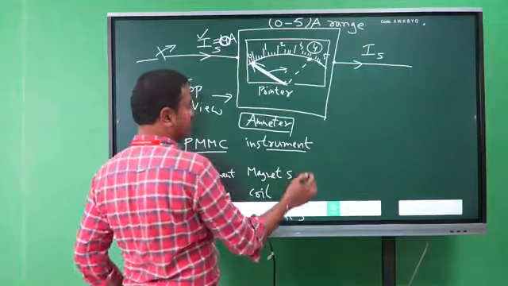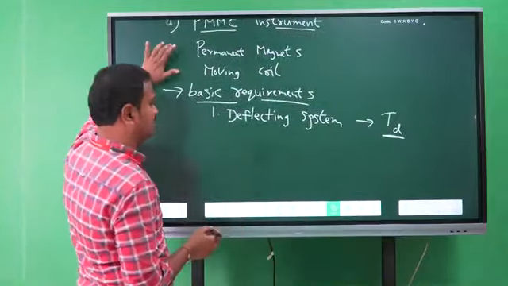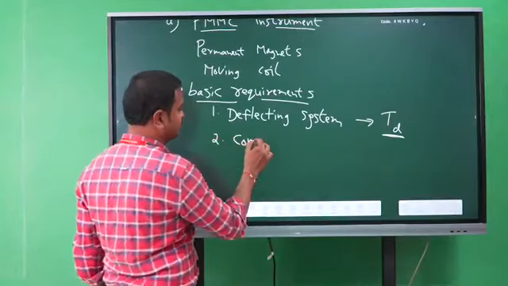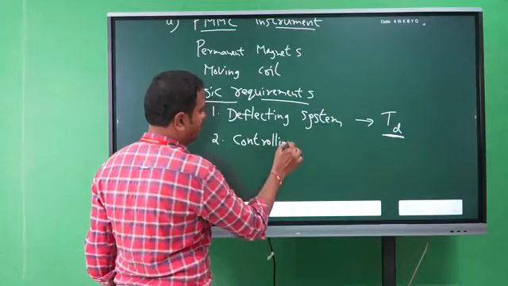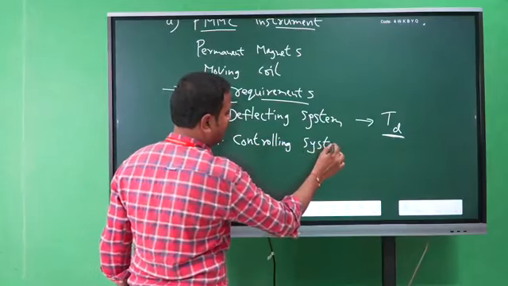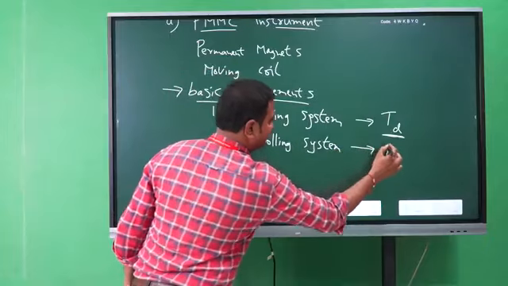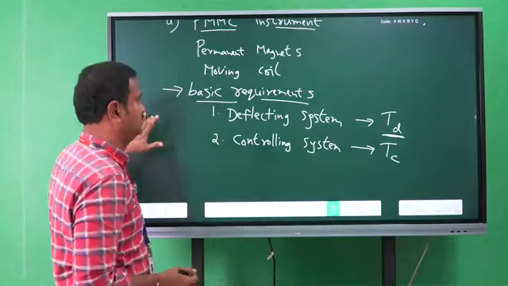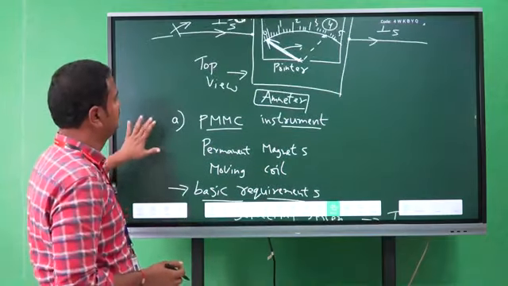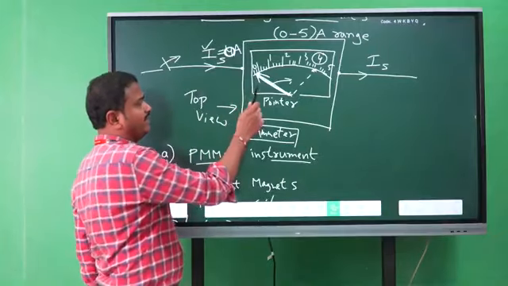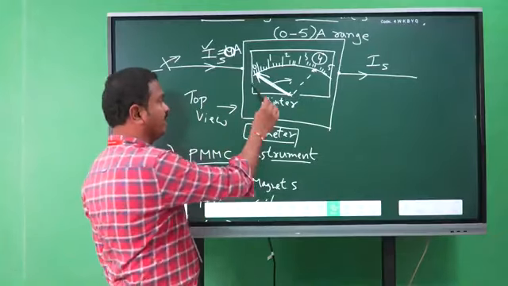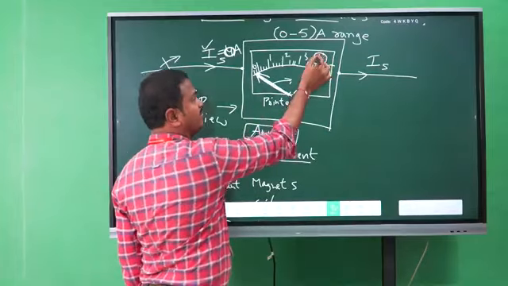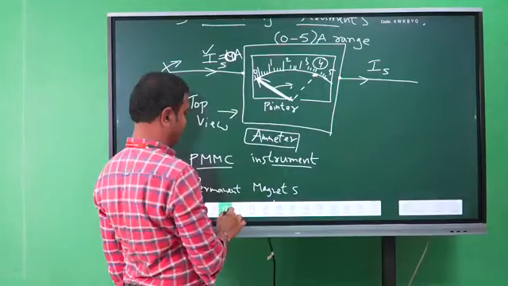So we need, first one is deflecting torque. For that we need a deflecting system. And second one, controlling system. The controlling system produces controlling torque. So what is controlling torque? Whenever a deflecting torque is exerted on the pointer, it moves on the scale, but it should stop at the final value.